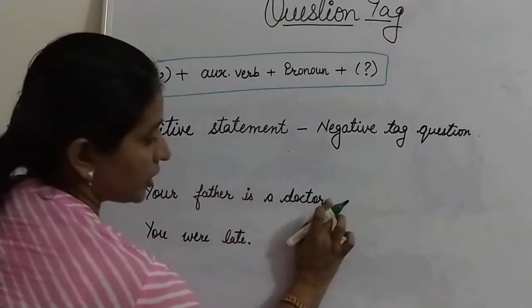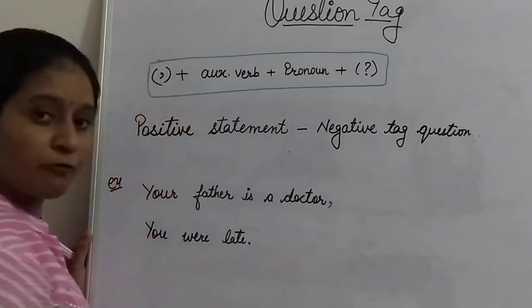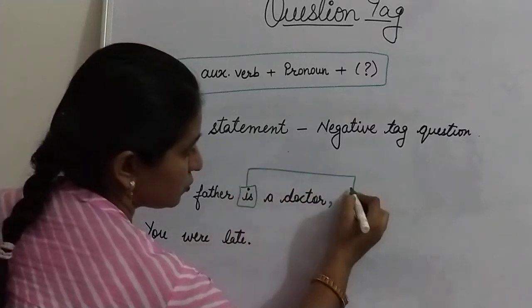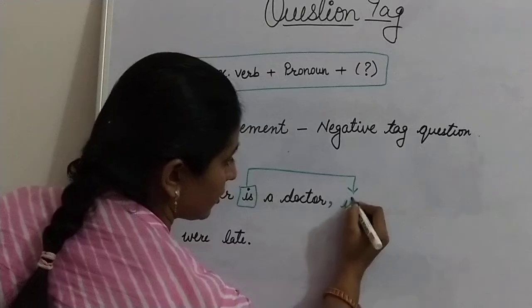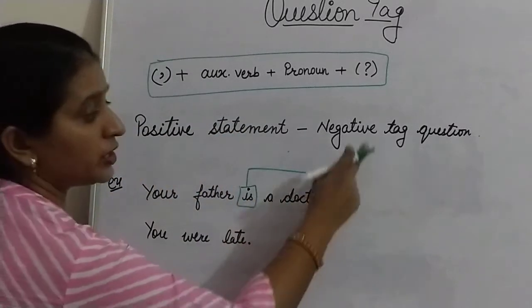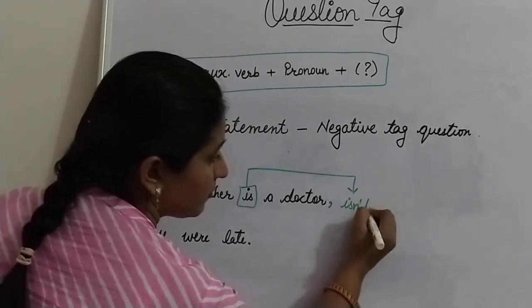First rule is, remove the full stop and use a comma instead of the full stop. After the comma, here is your auxiliary verb that is used here, is. But your statement is in positive, so your question tag will be in negative, isn't.